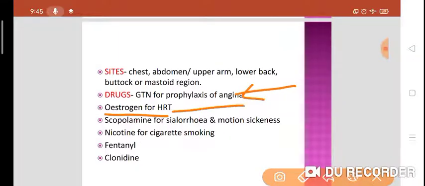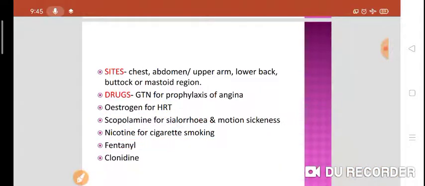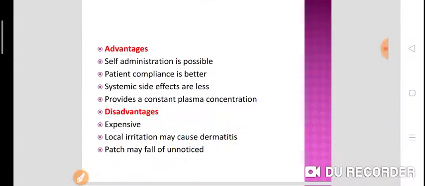Estrogen for the hormone replacement therapy. Scopolamine for the motion sickness and sialorrhea. Nicotine for the cigarette smoking. Fentanyl for the chronic pain, and clonidine as an antihypertensive. These are all the examples of transdermal patch.